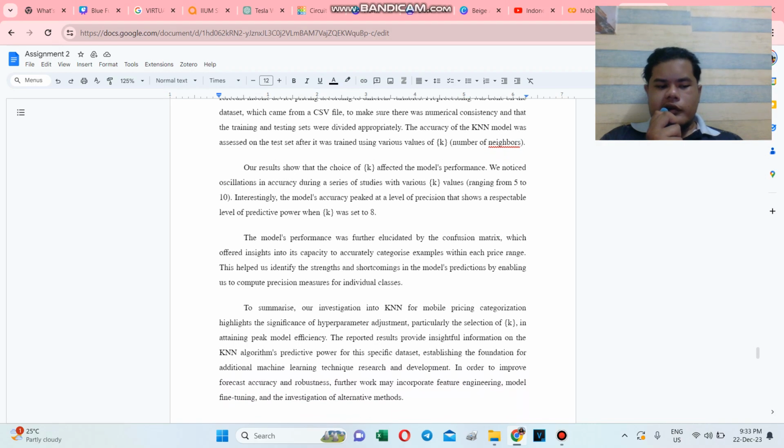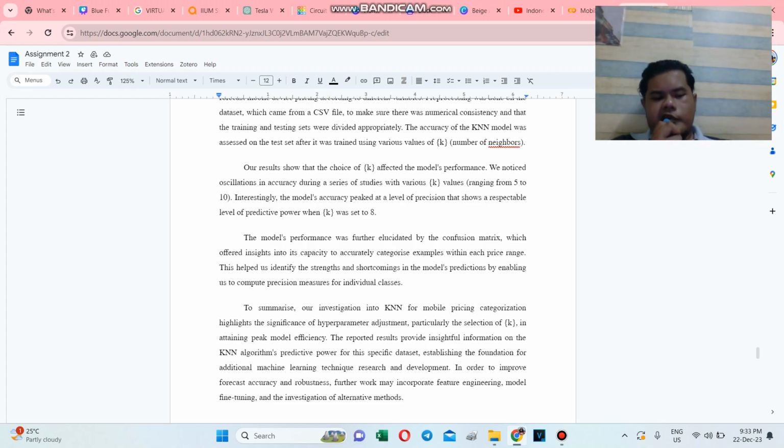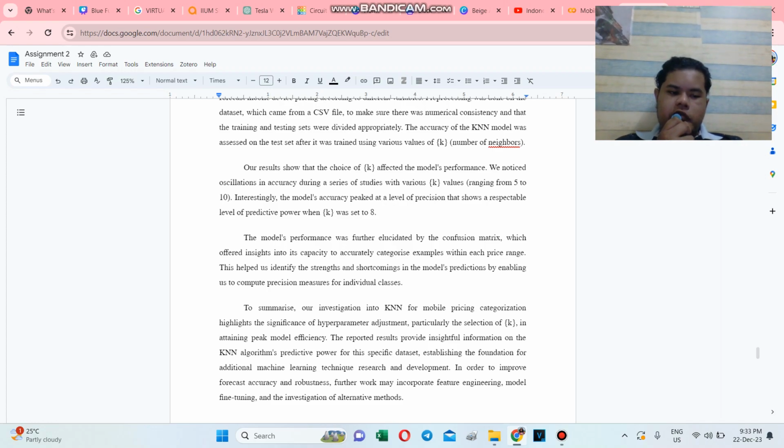We identified a specific k value to maximize accuracy and precision. This result provides a solid foundation for further refinement and exploration in machine learning.